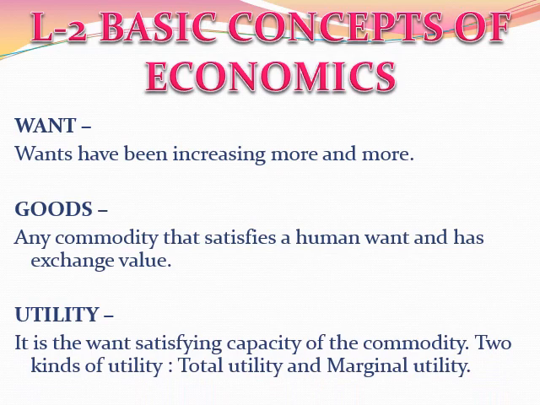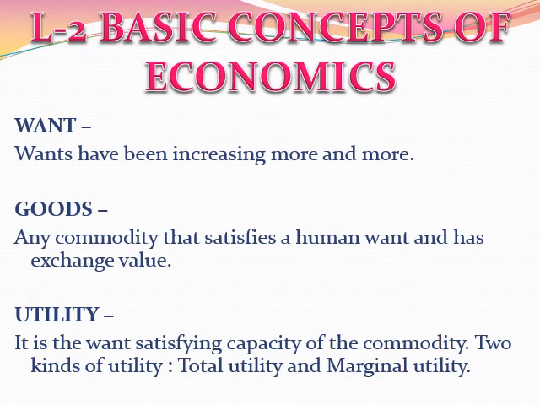The next is utility. Now utility means the want satisfying capacity of the commodity. How satisfied you are with a particular commodity is the utility of that commodity. So the satisfying power of a commodity is the utility. There are two kinds of utility. The first is total utility and the second is marginal utility.